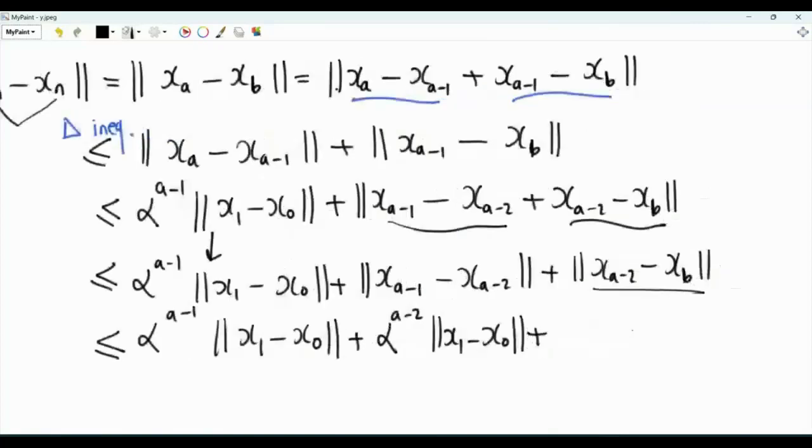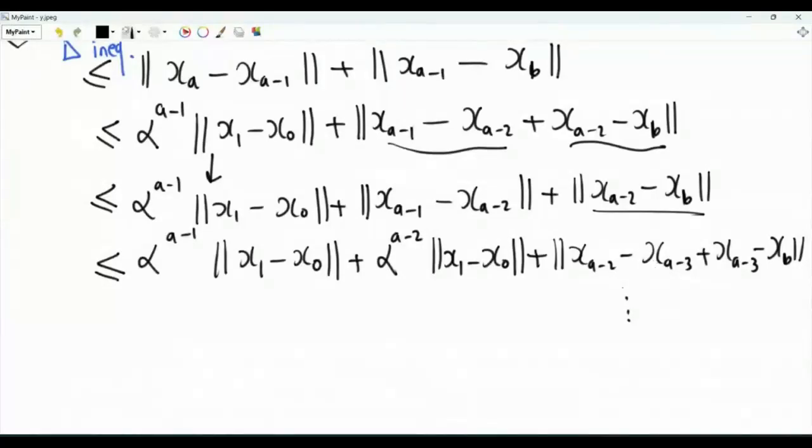And then here we subtract x_{a-3} and add x_{a-3}. Then we apply the triangle inequality and so forth. What will we get? We keep doing this till we get a norm that is the norm of x_{b+1} minus x_b.